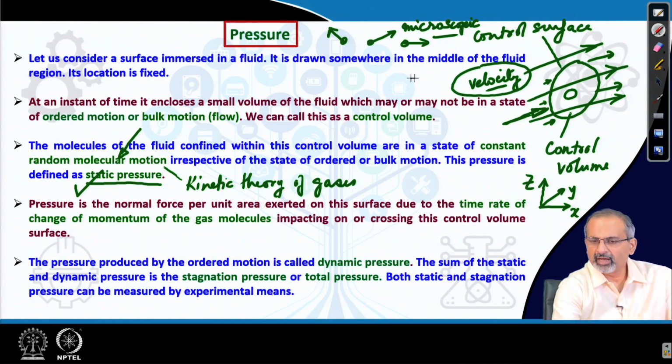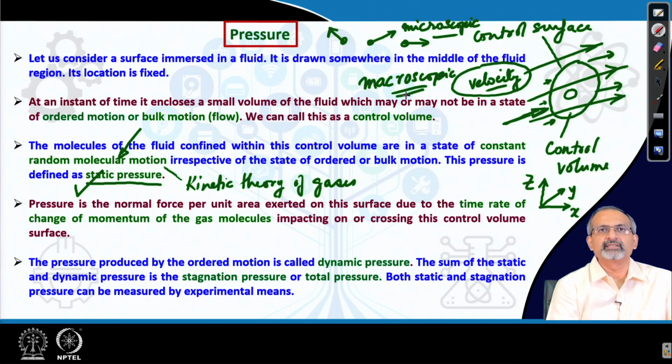Now, if you have a macroscopic or bulk motion, which means you have a macroscopic velocity, then there is a pressure produced by that macroscopic motion, the ordered motion or the bulk motion, which is called dynamic pressure.